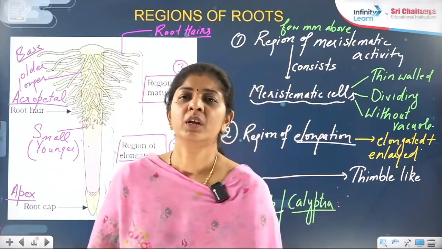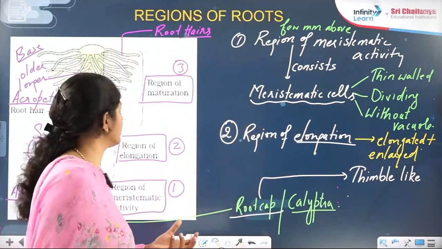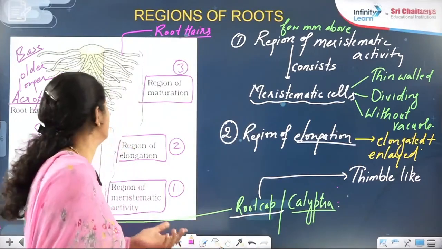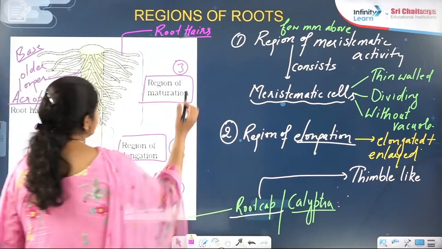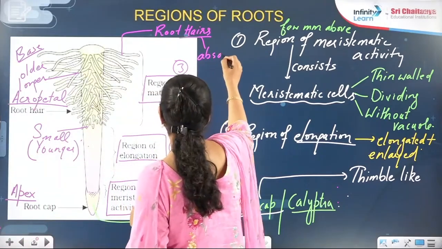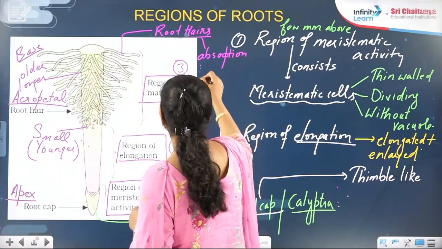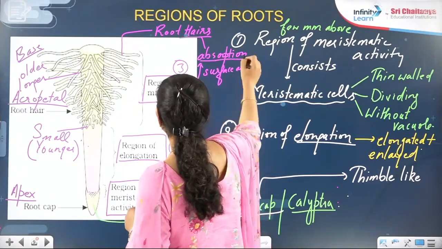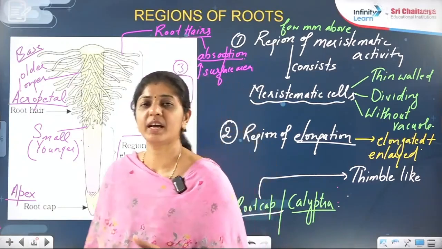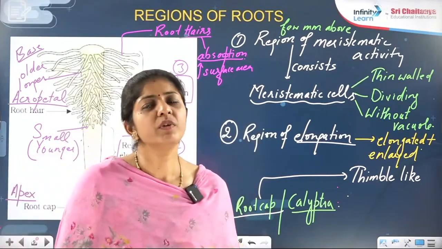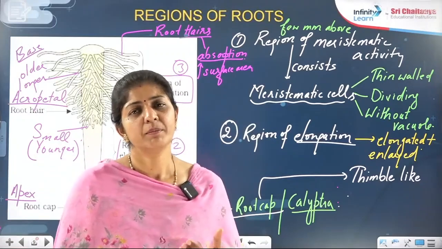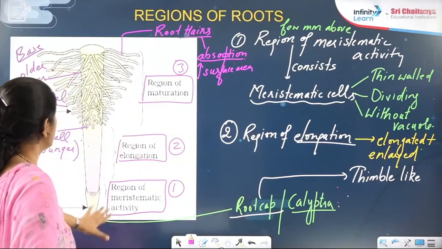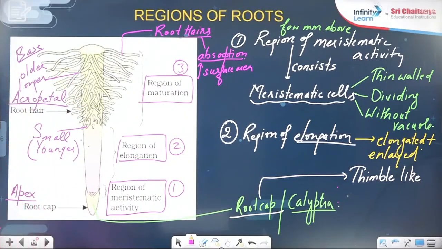Fine. So be careful about the direction through the diagrams, what they are showing, or the line to line they have given in your NCERT book, right? So root hairs are mainly for absorption and to increase the surface area, for the absorption of water and minerals. You will find the root hairs in the region of maturation. It is towards the base side, and the region of meristematic activity is toward the apex side.